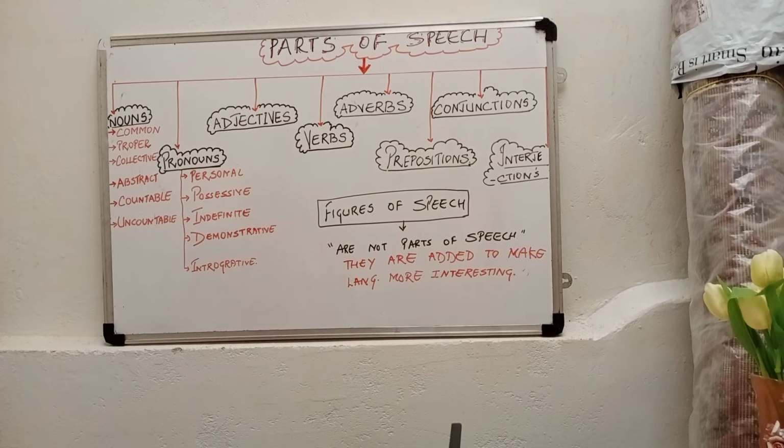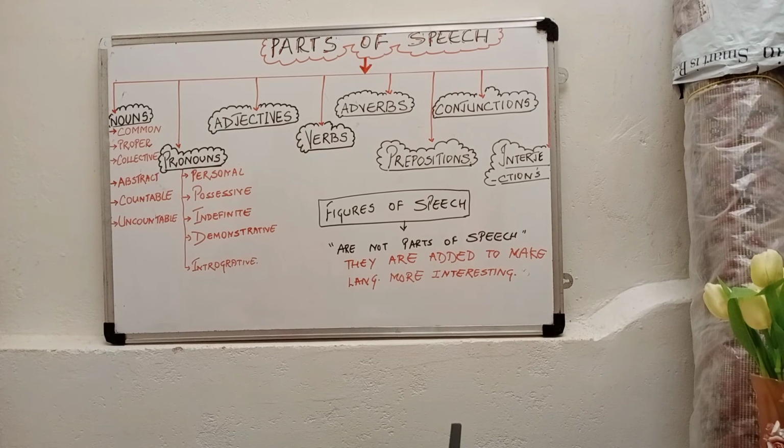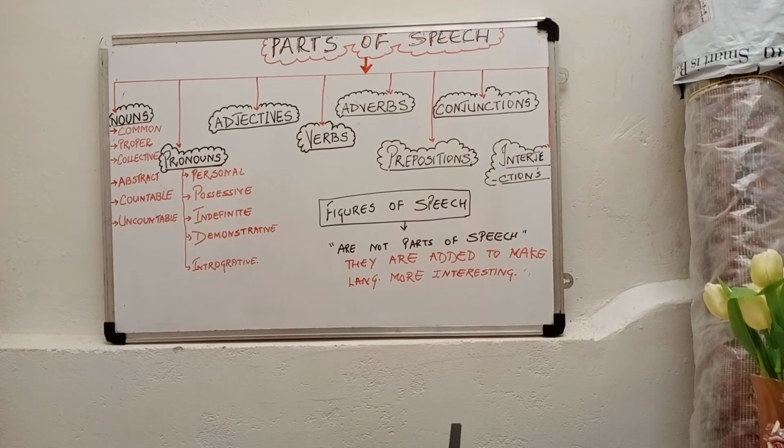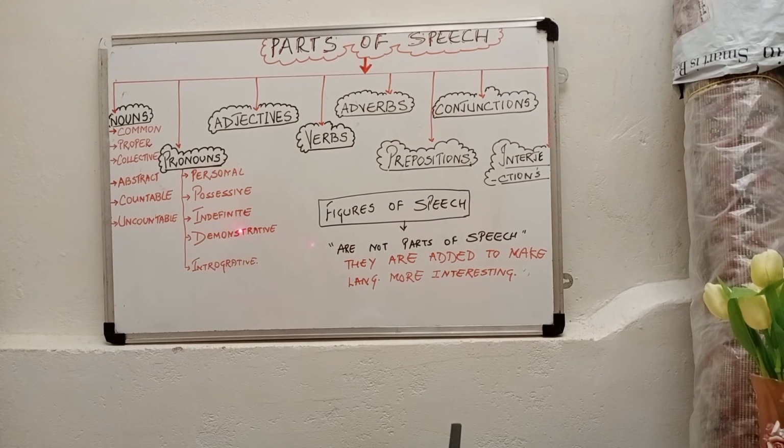As you know, pronouns replace nouns. They are used in place of nouns, and there are 5 types of pronouns: personal pronouns, possessive pronouns, indefinite pronouns, demonstrative pronouns, and interrogative pronouns.